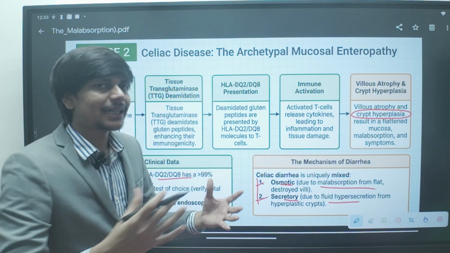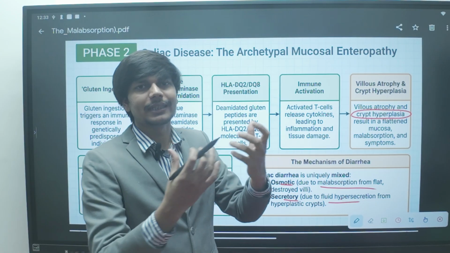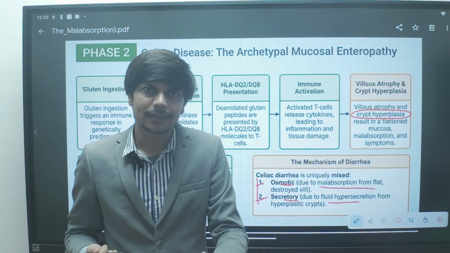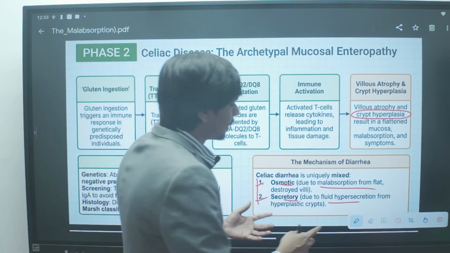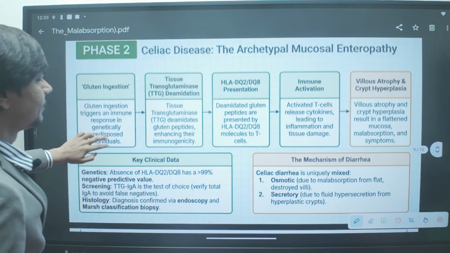Osmotic diarrhea is because of fat malabsorption, protein malabsorption, fatty acids. Proteins are also a little bit osmotically active and will draw water, so the patient will have both osmotic diarrhea and secretory diarrhea in celiac disease.